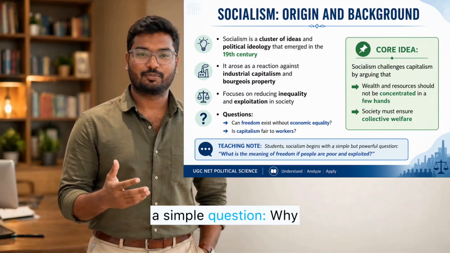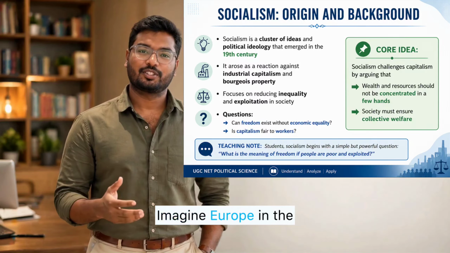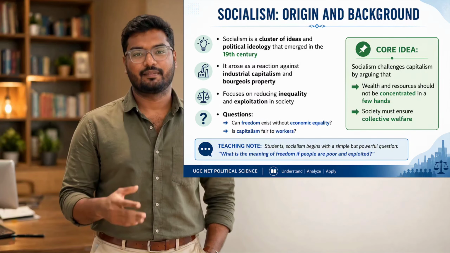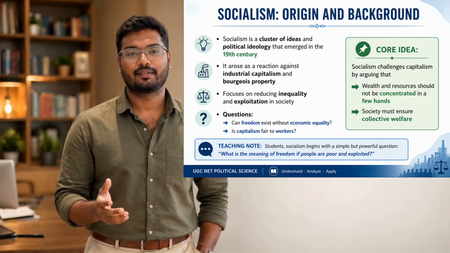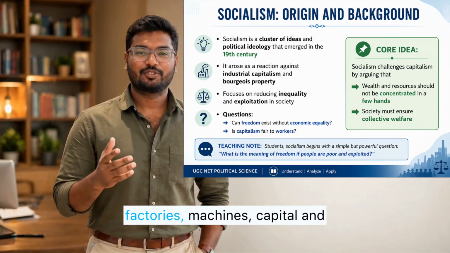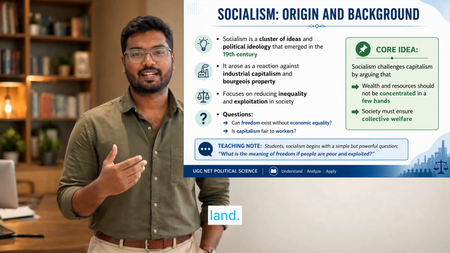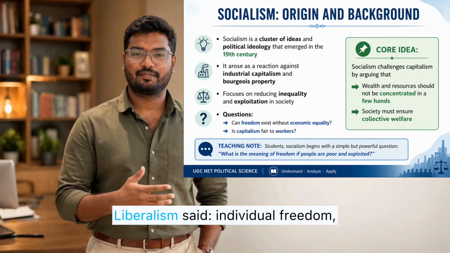Let us start with a simple question. Why did socialism arise? Imagine Europe in the 19th century. Industrial capitalism is expanding. Factories are growing. A small class owns the means of production: factories, machines, capital, and land. A large class has only labor power to sell.